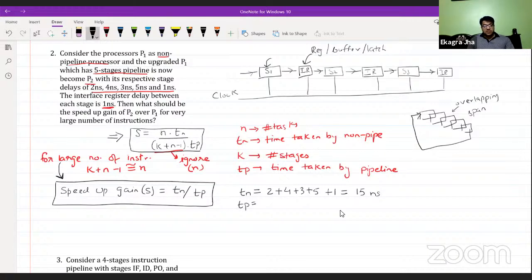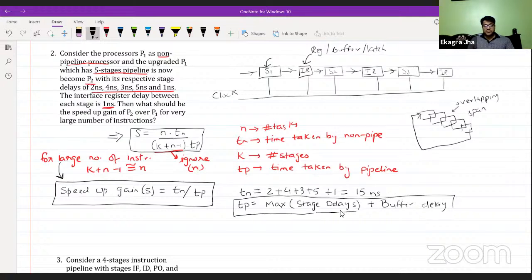So in here, because we have non-uniform stage delays, the time taken by the pipeline will be the max of stage delays plus the register delay or the buffer delay. In place of buffer, we are having an interface register right now. So this is the formula to find the time taken by the pipeline. But this will change accordingly if you have uniform and non-uniform delays.